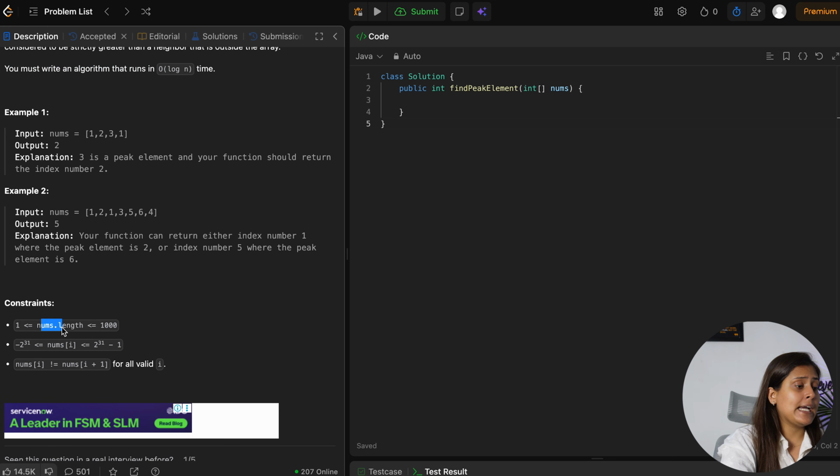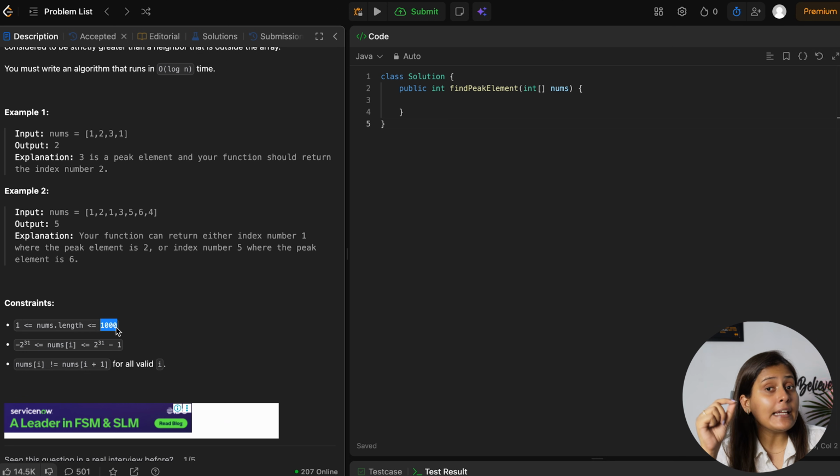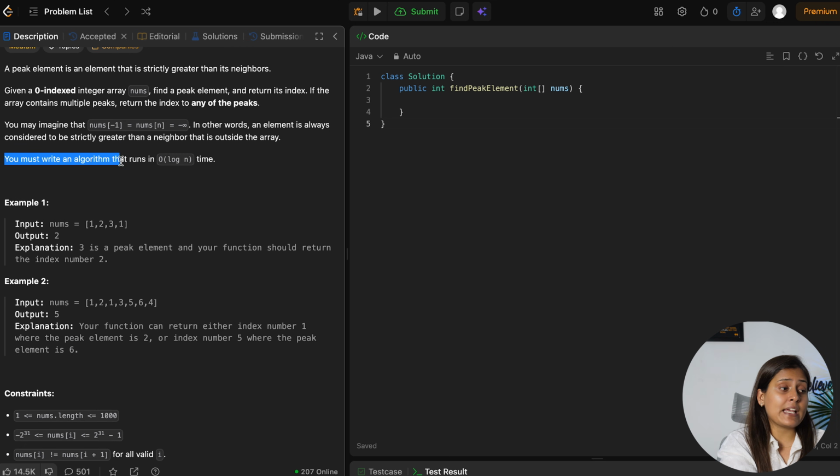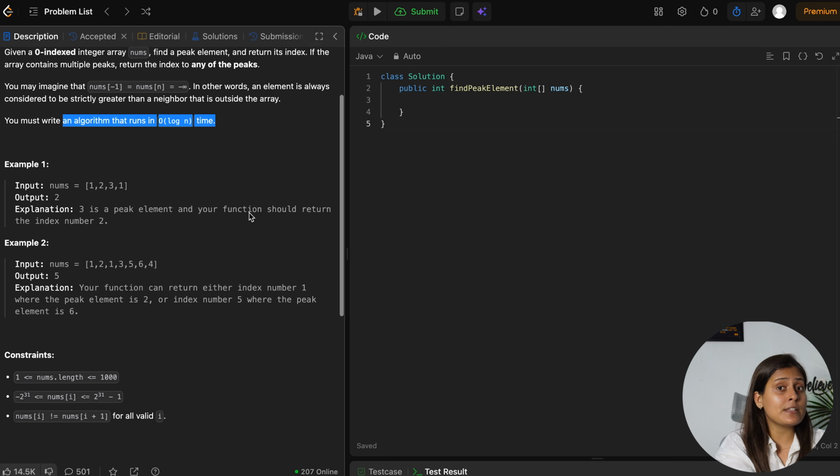Let's see the constraint. It says nums length can go till 1000, so n will be 1000. So definitely linear search is also acceptable here because n is very small. But what if n is very large? Suppose 10 power 9. Then in that case the O of n solution will also give us TLE. So hence we have to go for the logarithmic. But here the problem itself says that we have to write the algorithm that runs in log of n, means it is expecting us to submit the binary search algorithm.